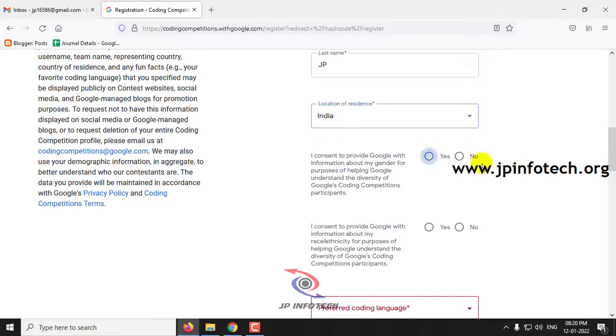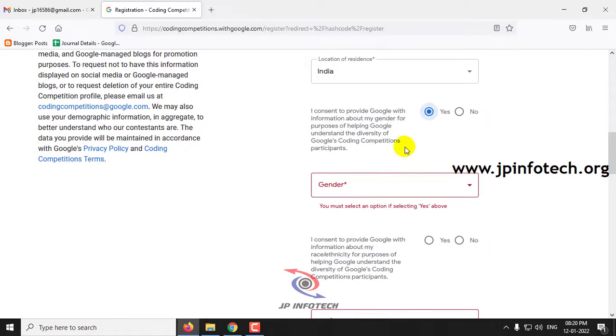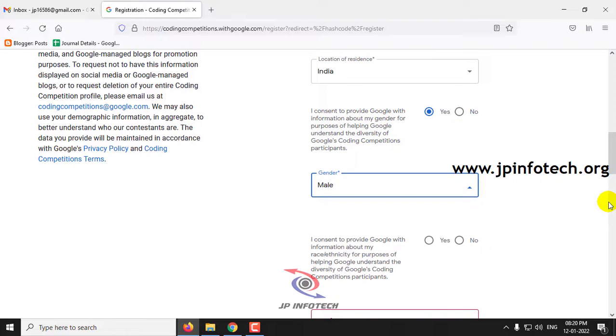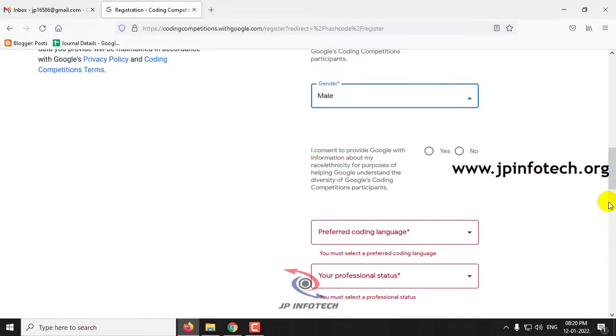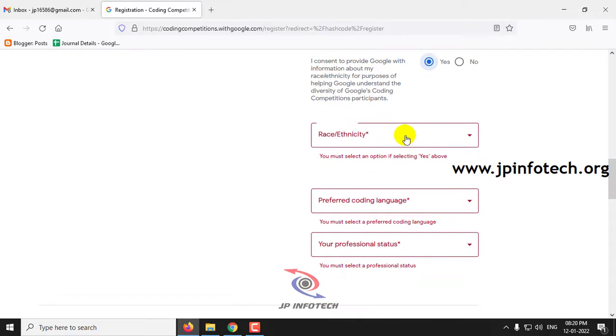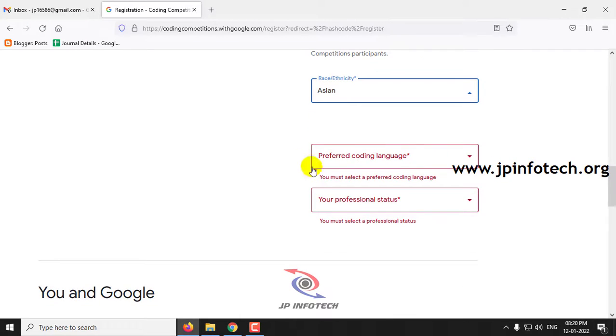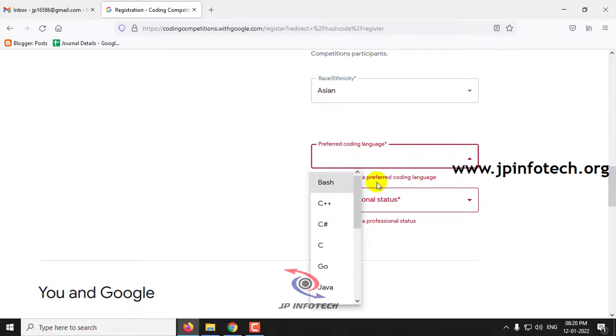If you want, you can select yes, and it will ask for your gender, which you can select. If you're okay with providing your race or ethnicity, just click yes and you can select. I'll click Asian.